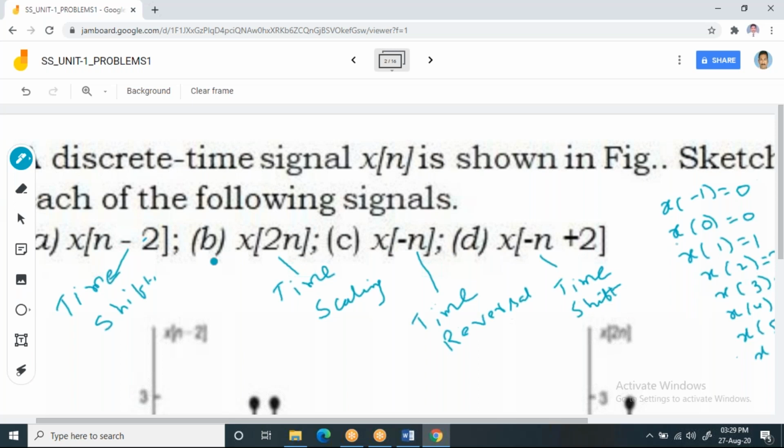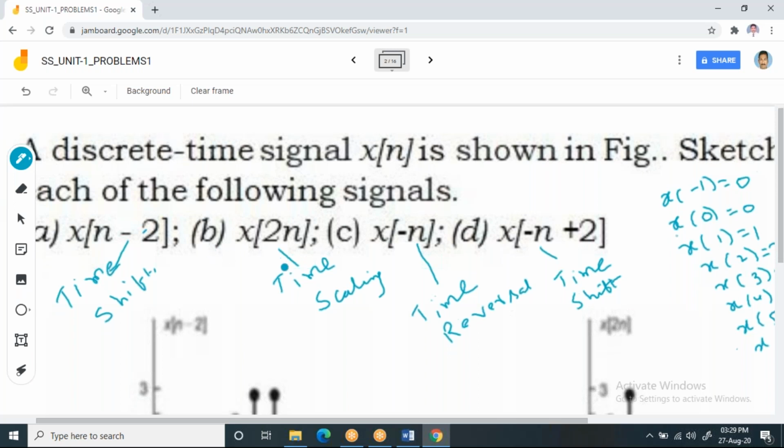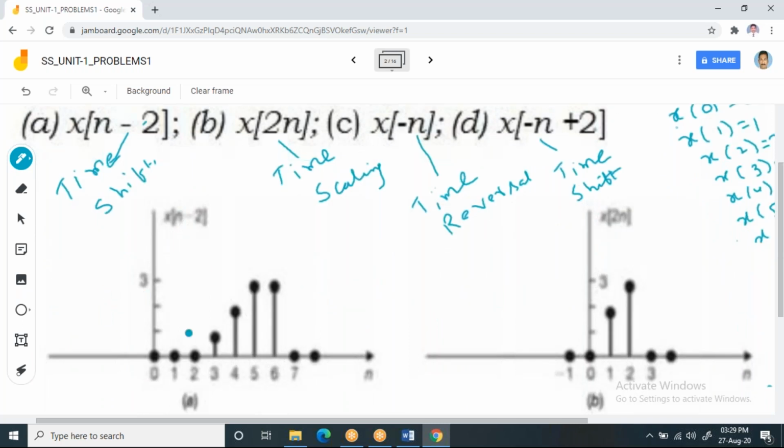Now observe it. If we want to plot this x of n minus 2, what will it do? Here I have x of n minus 2 in the first bit. Now take the term inside the bracket, n minus 2, which is equal to 0.